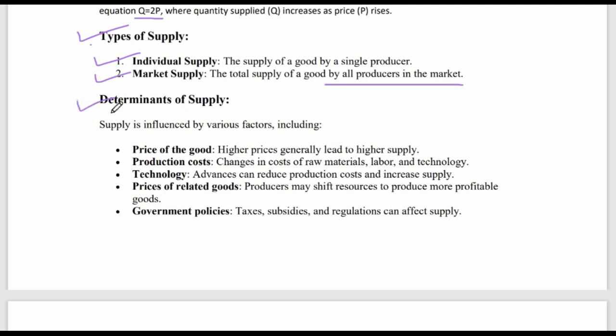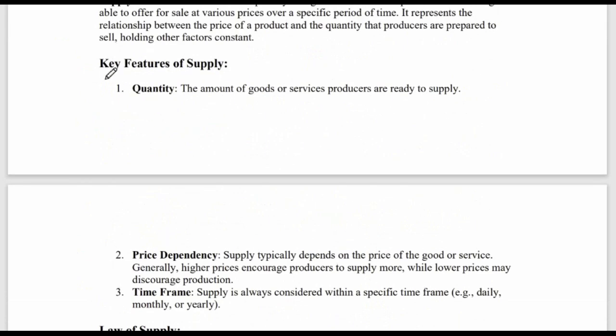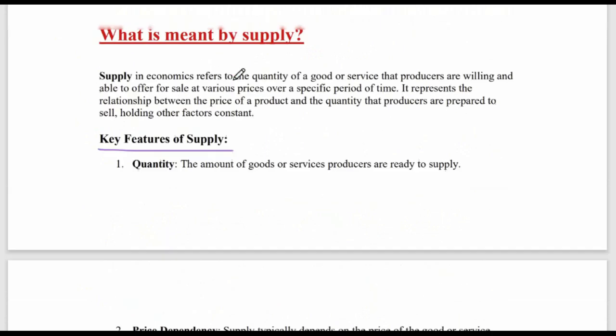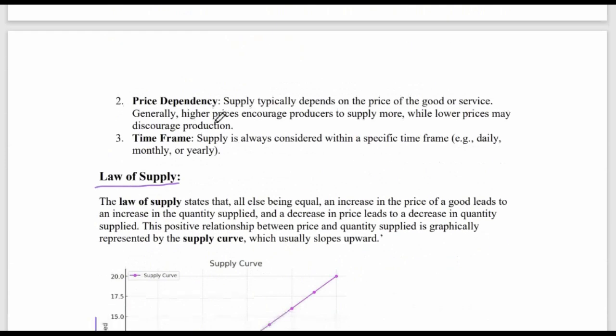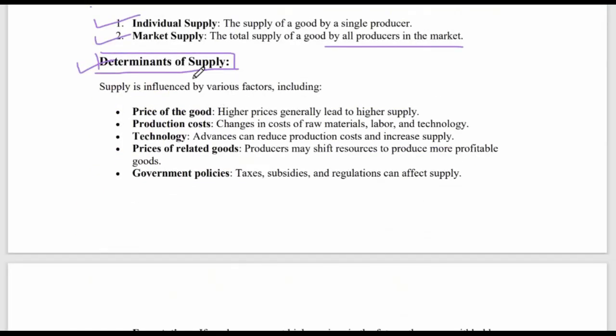Now let us look at the determinants of supply. Now you may think that this is a very long answer, but think of it in this sense: they can just ask you for a short note on determinants of supply, or state 2 types of supply. Then you can just write individual supply and market supply and score there also. They can tell you to just talk about the law of supply, or ask for key features of supply. So this way we are covering all the different combinations and permutations of places where we can score marks. So think of it in that sense.